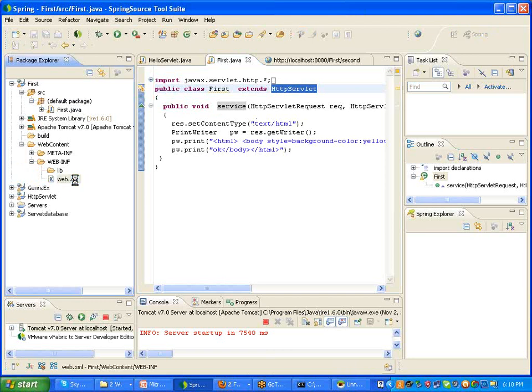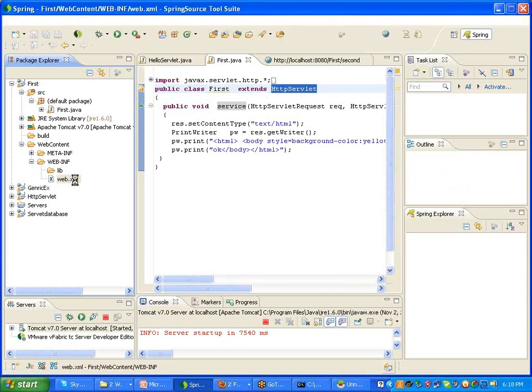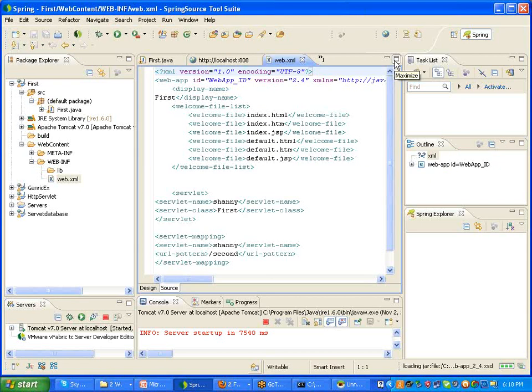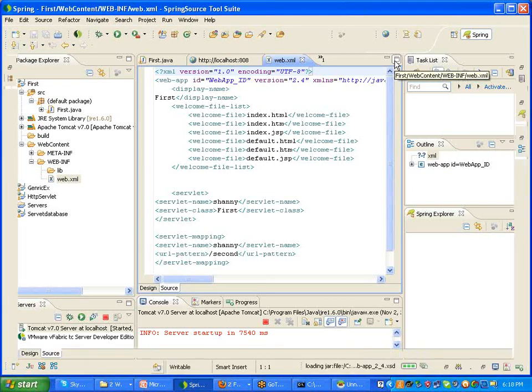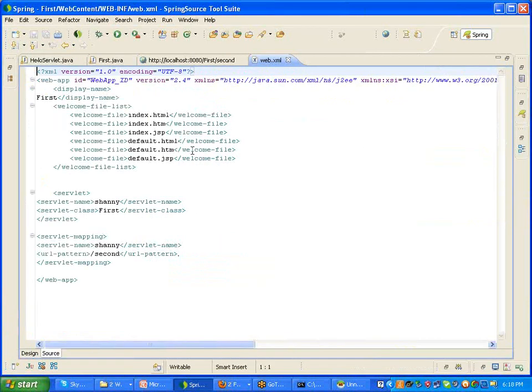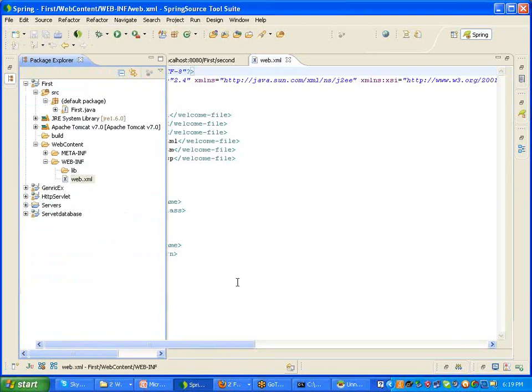For this, we require two different types of concepts. One is the web.xml file and the other is Java files. So you should be aware of XML code also. Why? Because if you see where the servlets are working, the servlets are executing on a server. I selected just now Apache Tomcat, so the server is working.